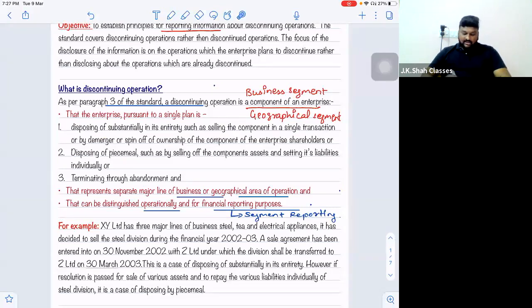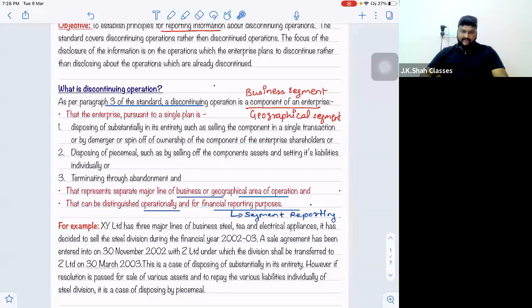The demerger or selling in a single transaction or spin-off of ownership will not take much time. 6 months, 8 months, maximum 1 year, you can complete the discontinuing operation. But disposing piecemeal takes a number of years, because you have to find eligible buyers, then you sell at a particular rate, then you pay off your liabilities, and some disputes have to be handled. So it takes 3 or 4 years to complete all these things.